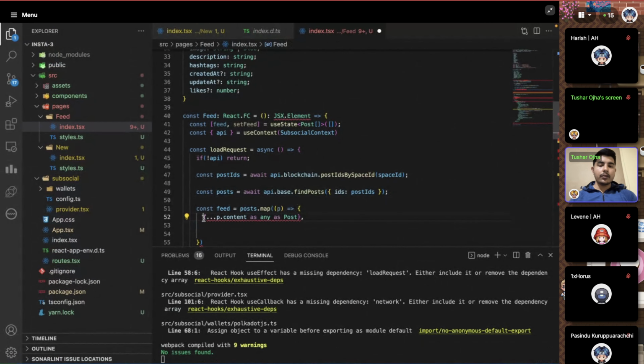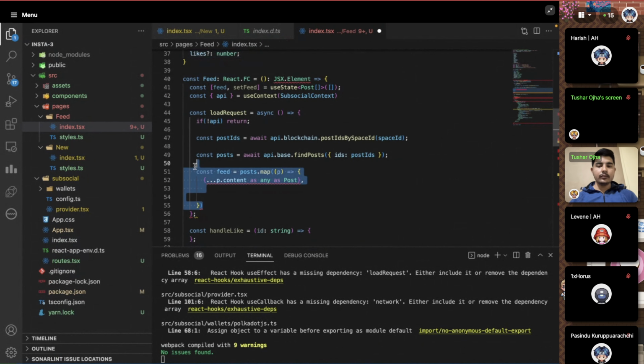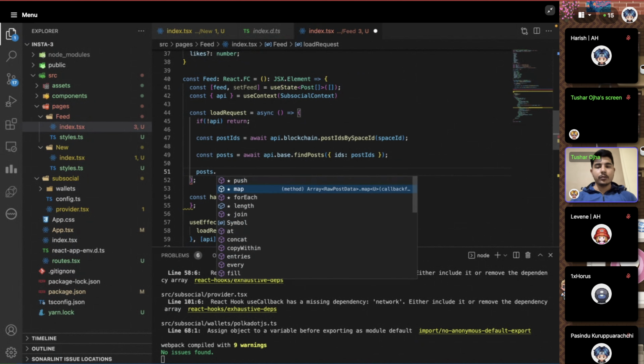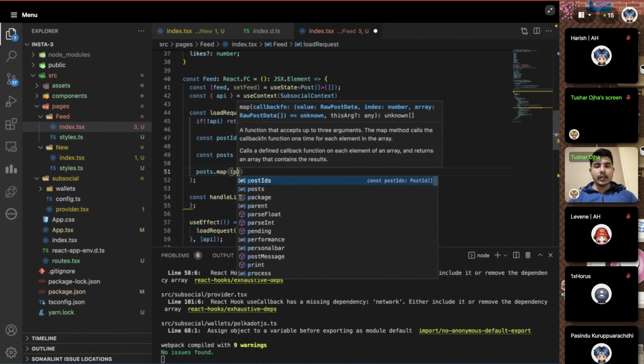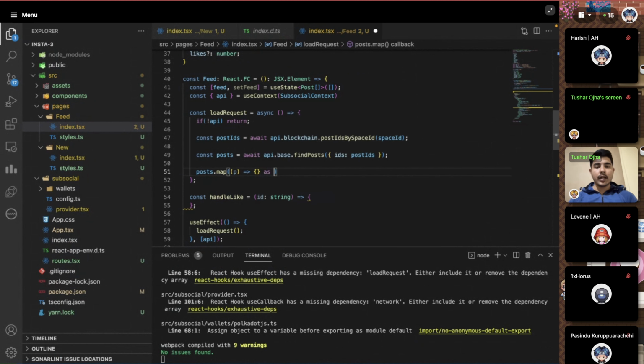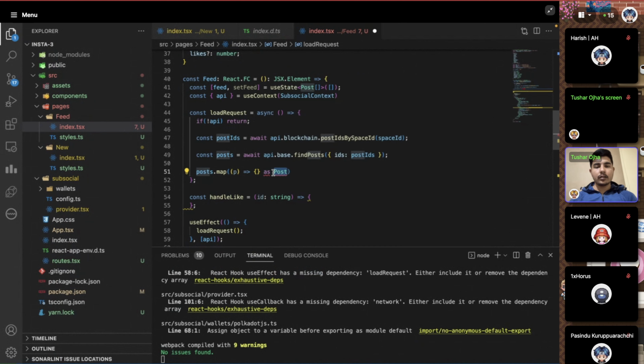So what we are doing here essentially is that we are trying to map this feed, which is the post data we are getting, to the proper feed structure which we have here for each post. That's our goal here. So as I said, we have to map every single item, and in every item we will get the p here, and we have to map this p as a post which we get out of it. So this should be of type post, right? So we can just say as post.